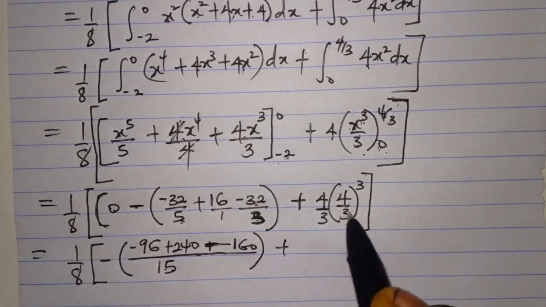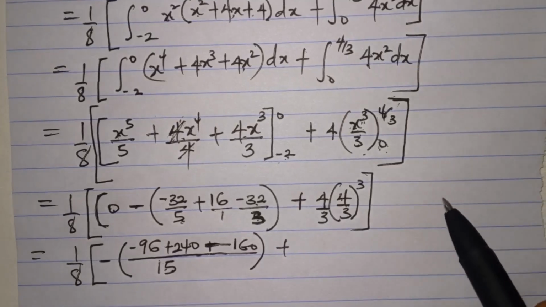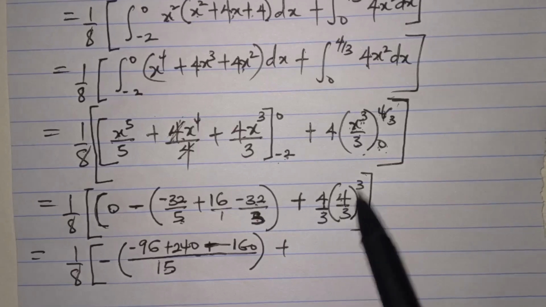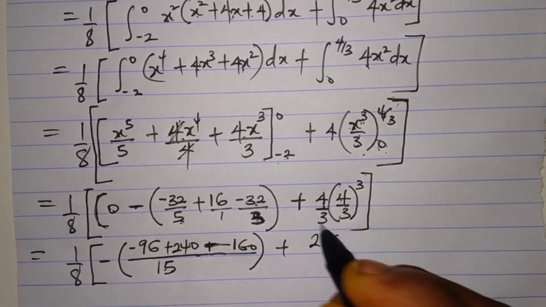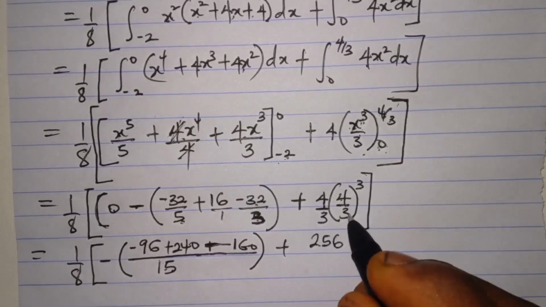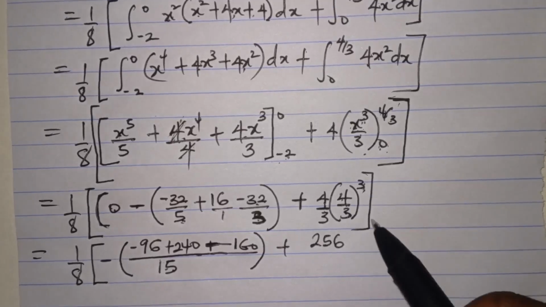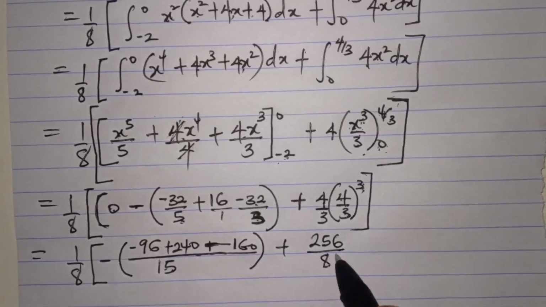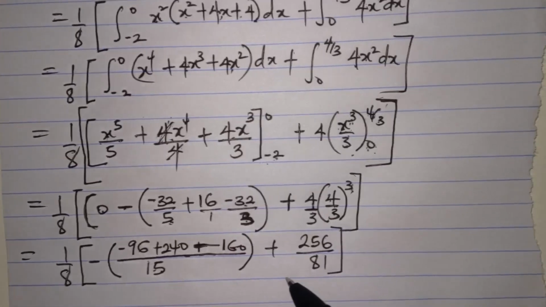Then this is 4 cubed, 4 times 4 times 4. Then times the 4 outside. 4 times 64 is 256. 3 cubed, you know this is 4 over 3 all raised to the power of 3. So 3 cubed is 27. 27 times 3 is 81. Alright, so let's simplify this.